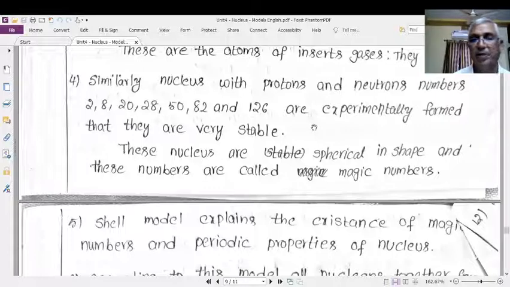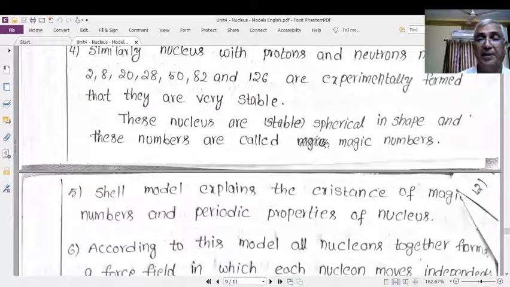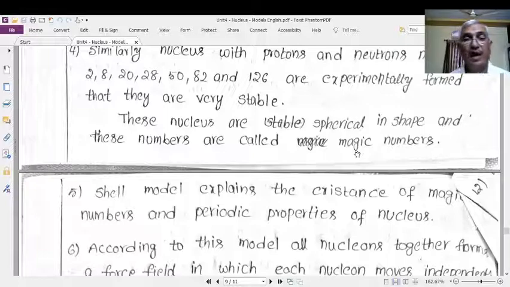They are very stable, and they are abundantly available in nature when compared with any other matter or element. One more property is that these nuclei are perfectly spherical in shape, and their electric quadrupole moment Q is equal to 0. These are known as the nuclei of magic numbers.